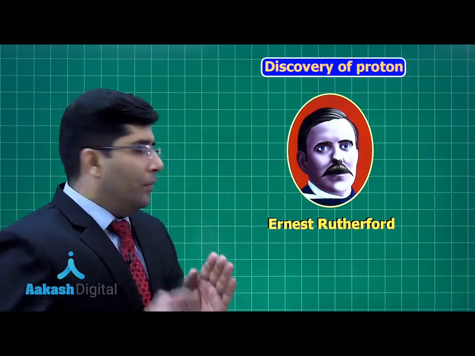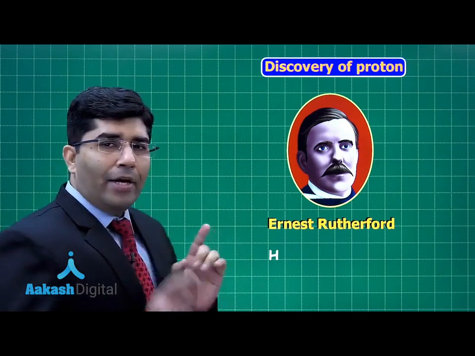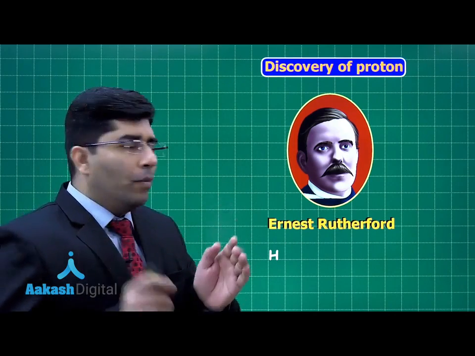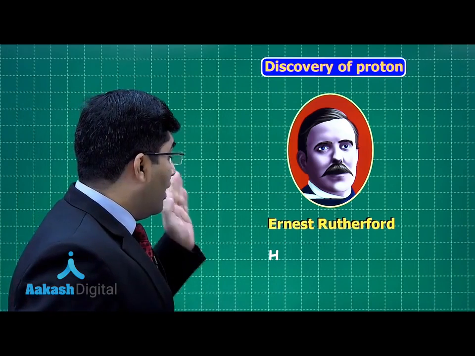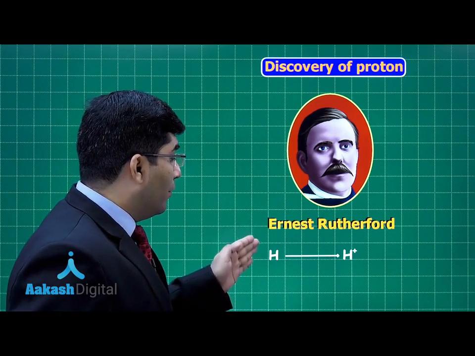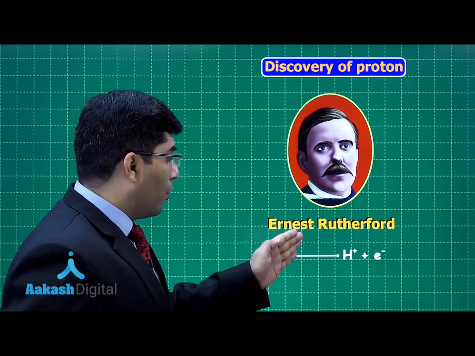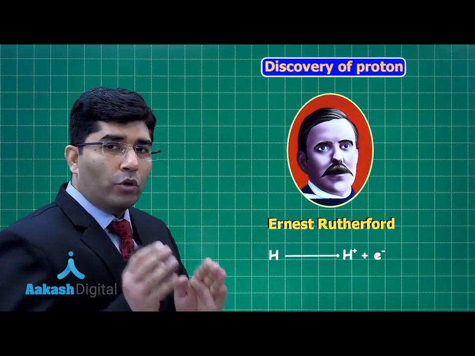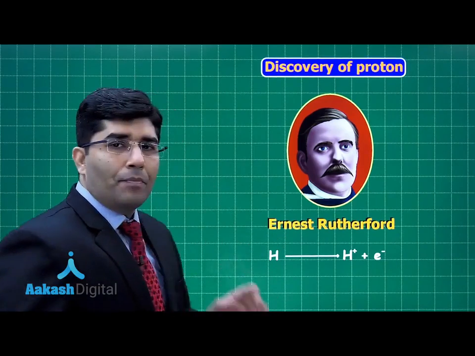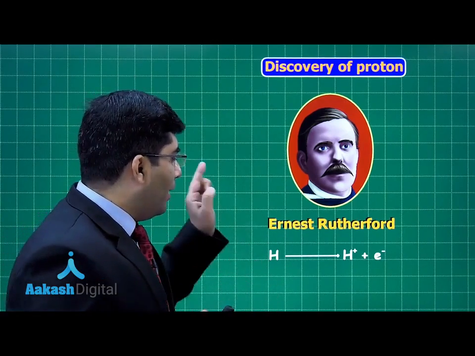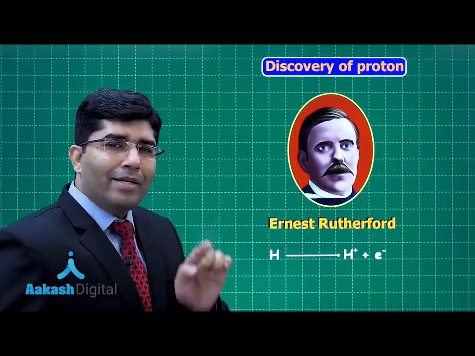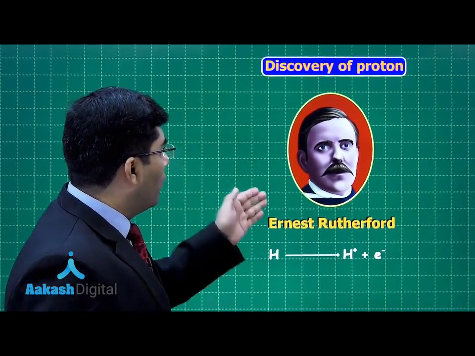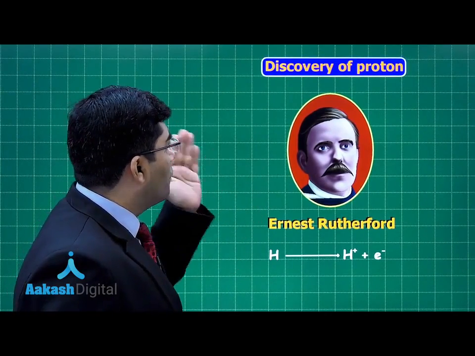Now what he did, we know that in hydrogen there is one electron and one proton. In a discharge tube, he took hydrogen atoms, and the hydrogen atoms ionized to give H+ and an electron. Obviously the electrons are the particles of the cathode rays and H+ is the particle of anode rays. And in H+ there is a single particle, that is the proton. So from here he discovered the proton.